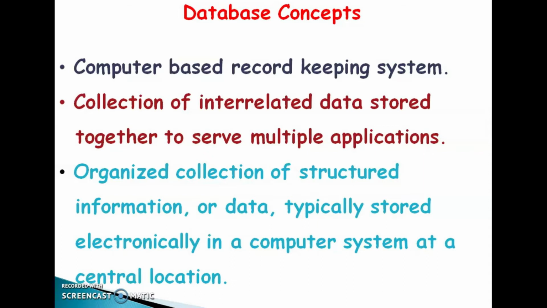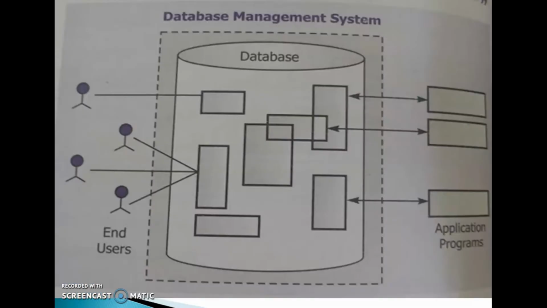Okay, clear? Then database management system. Database, you can see the database. From this database, the end users can access these all database systems. Then through this application programs also we can access the database or tables. These all are application programs. Through this application programs, the end users can access the tables from a database.